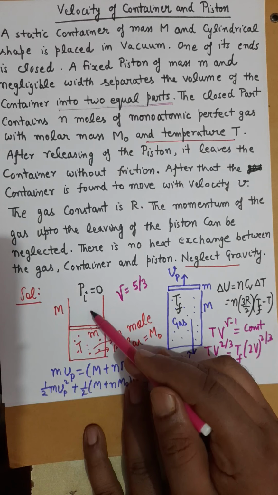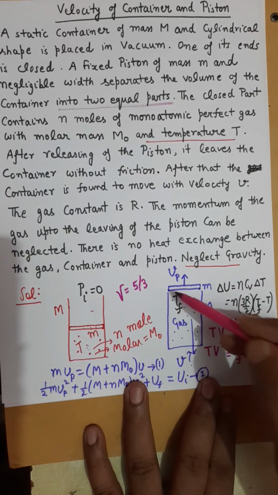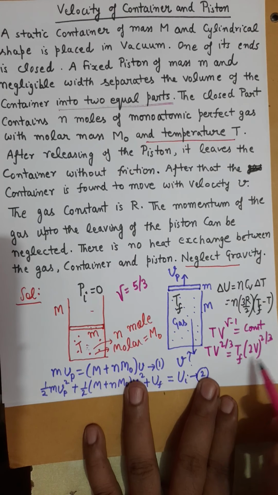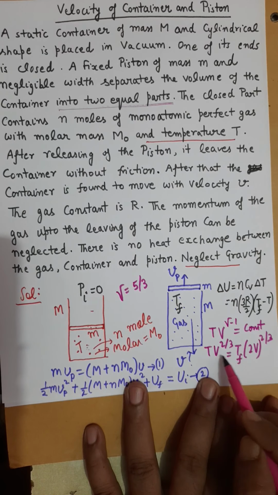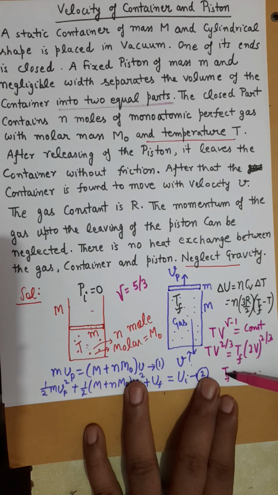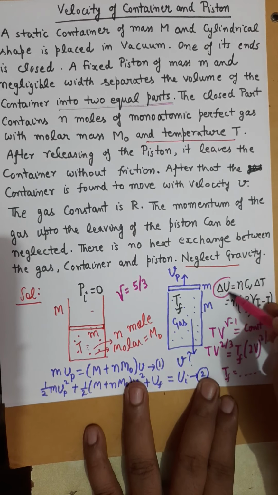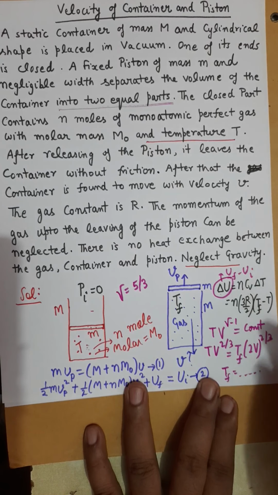So this part and the above part are both equal in volume. So if the original volume is V, final is 2V. So from here you will find the value of Tf. You will substitute this value of Tf to find delta U, which is U final minus U initial.